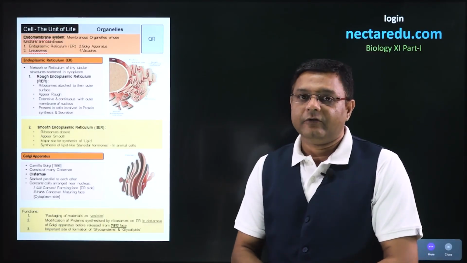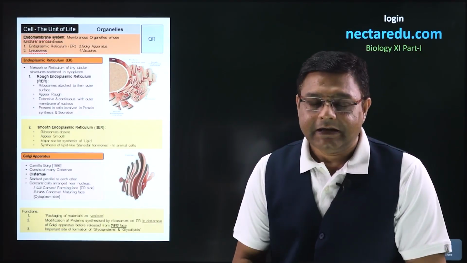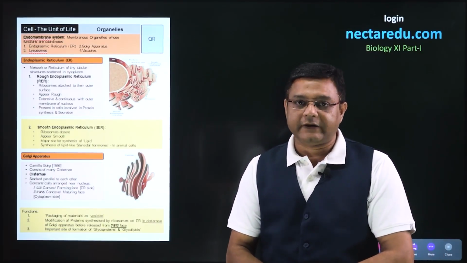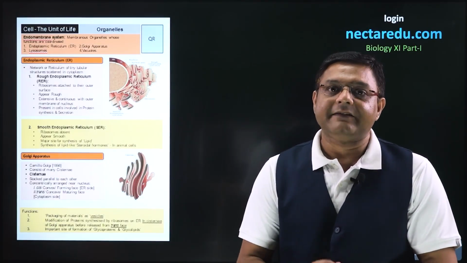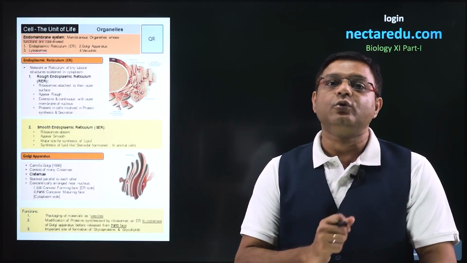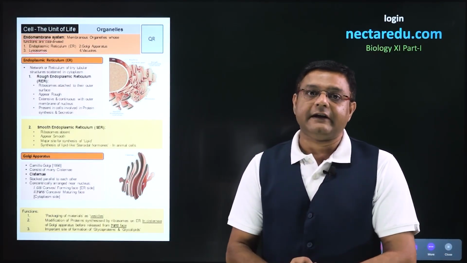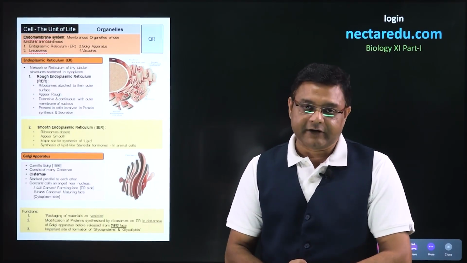In this particular video, we will look into the organelles that are present in eukaryotic cell. Now, the organelles which are present in eukaryotic cell can be of two types. There can be organelles which have membrane and there can be organelles which do not have membrane. So, first we will look into the organelles which are having membranes. So, these are called as membranous organelles.